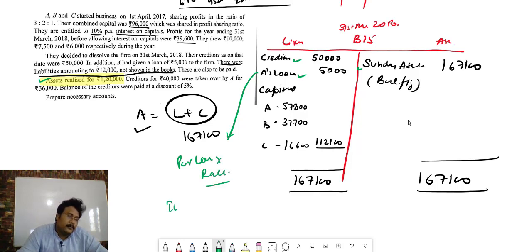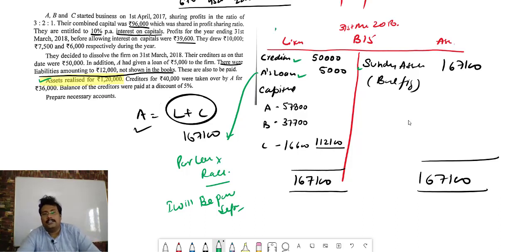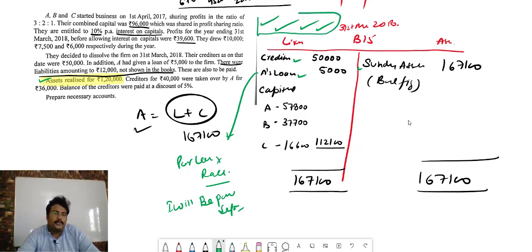It will be paid separately. So bacha, you prepare the realization account, partner's capital account, and cash and bank and A's loan. These 4 accounts you prepare from this one. That is your homework. So we learn whenever the balance sheet is not given, then we have to prepare the balance sheet.